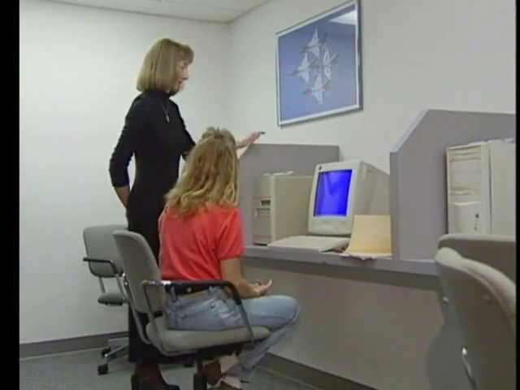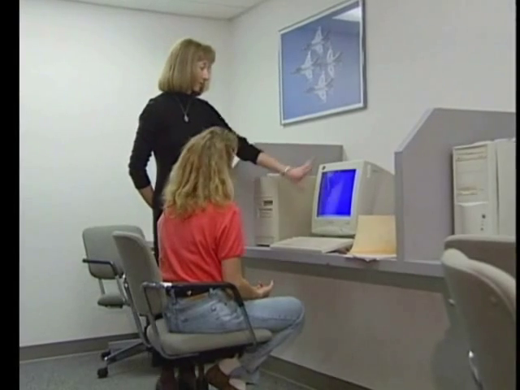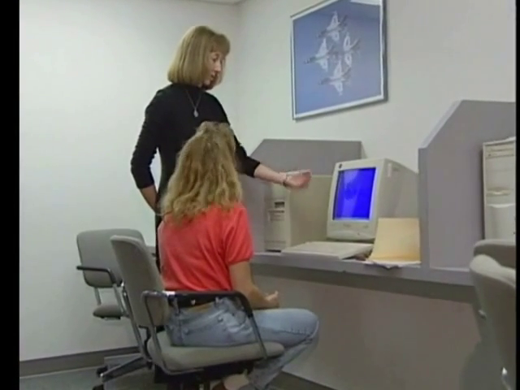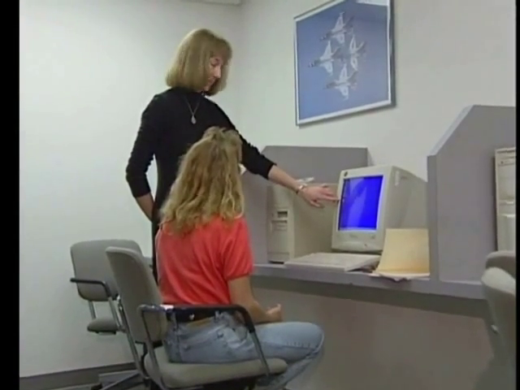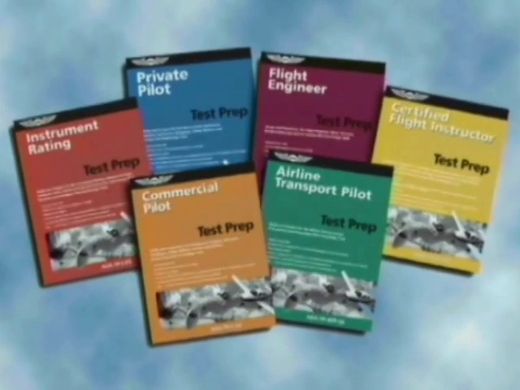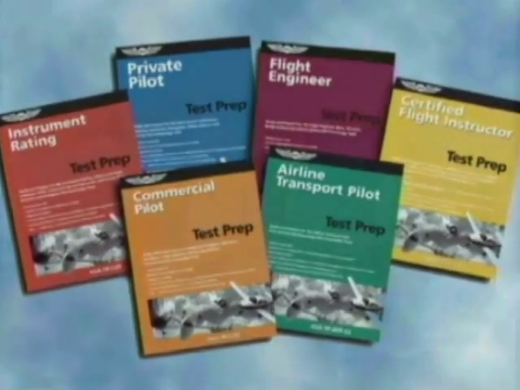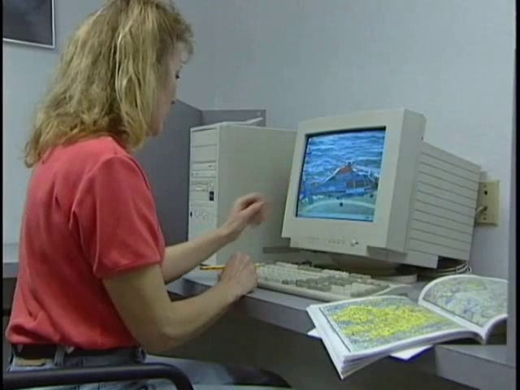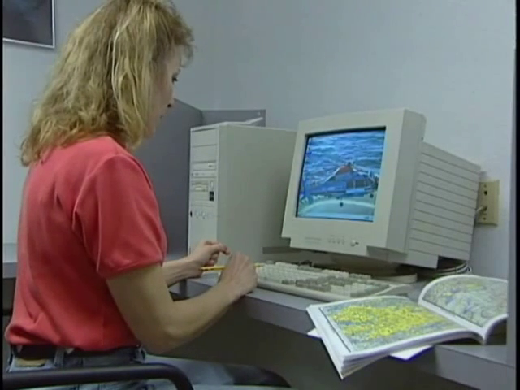The testing center will provide you with paper, pencil, required books, graphs, and a piece of mylar to place over the graphs. The staff will give you instructions on how to take the test and how to use the computer. Now, you don't have to be a computer expert to do computer testing. More test-taking tips can be found in your ASA test prep. Now, most testing is done using a simple touch screen.